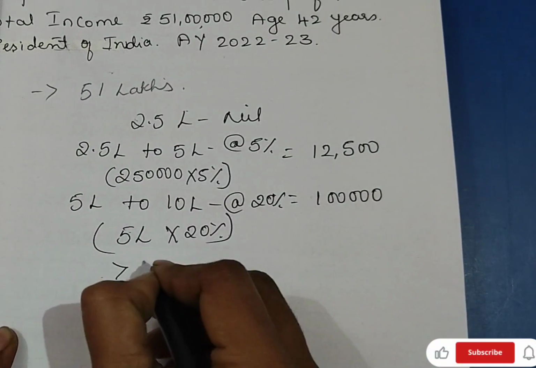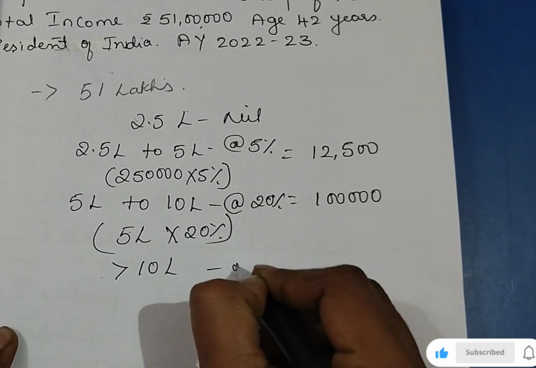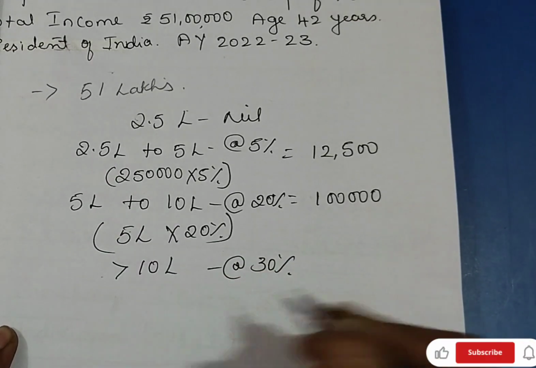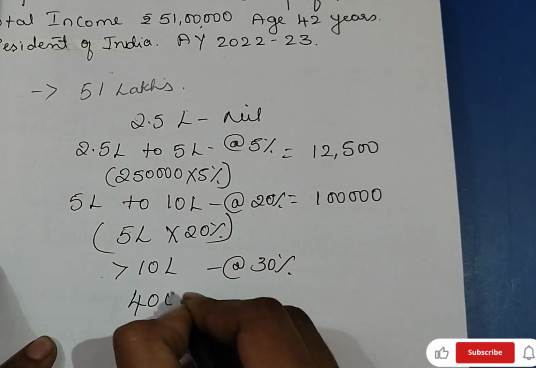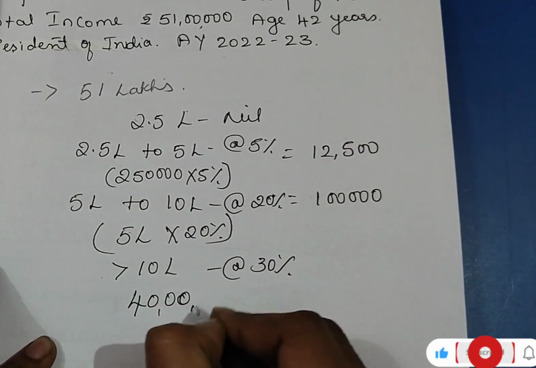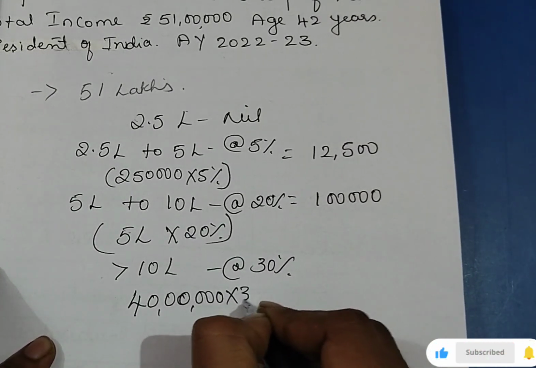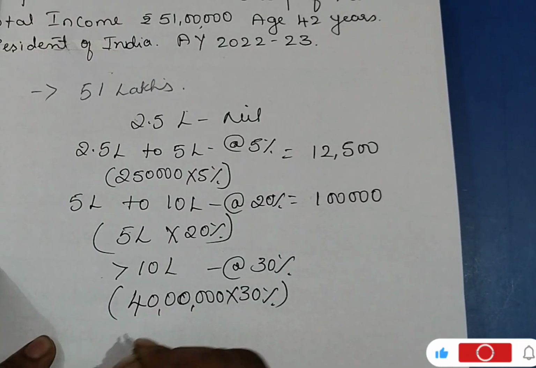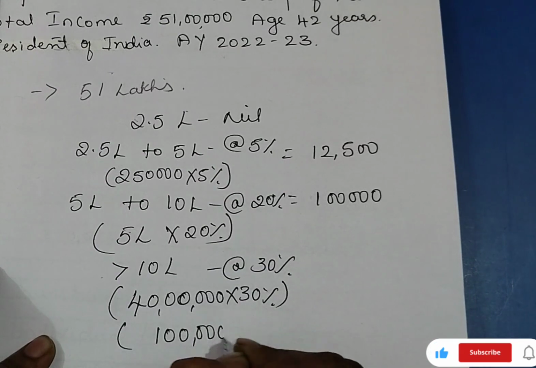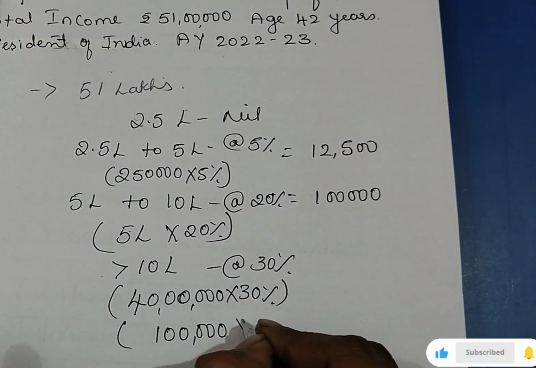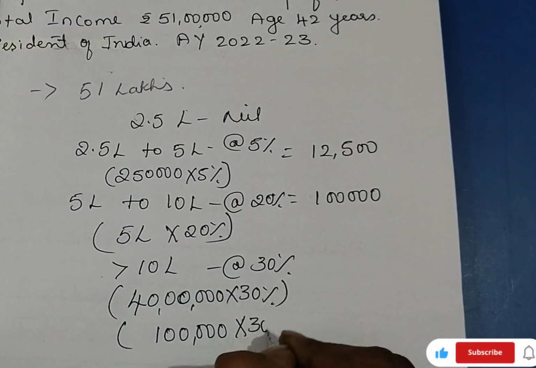So first we will take it for 40 lakh. That is above 10 lakh is at 30%. We are calculating 40 lakh into 30%, that is 12 lakh. And for the remaining 1 lakh into 30%, that is 30,000.